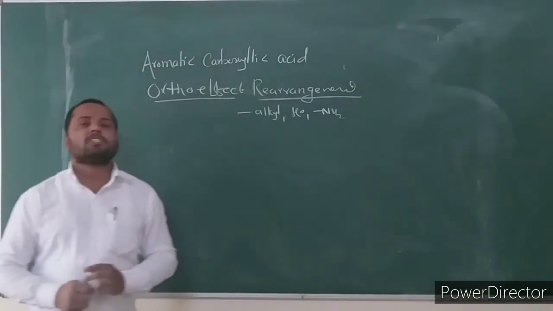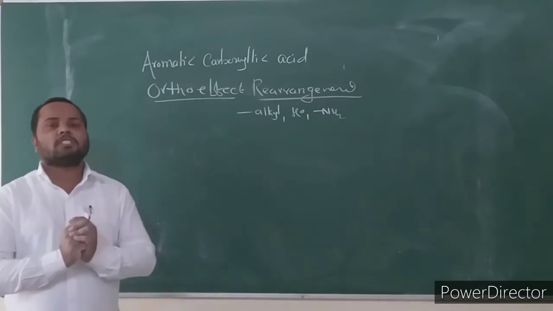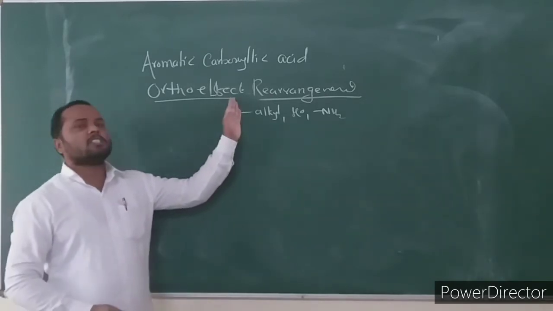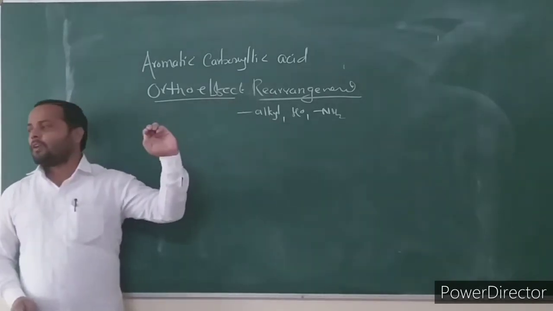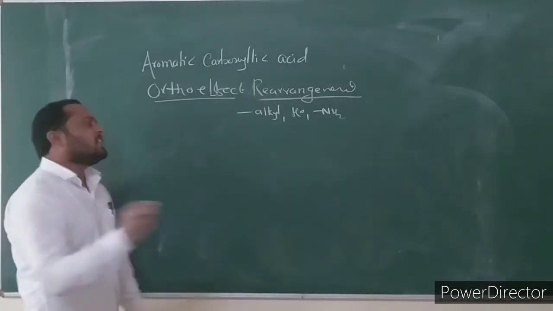This fragmentation proceeds through a 6-membered cyclic transition state. This fragmentation is known as ortho effect fragmentation, or ortho effect rearrangement.